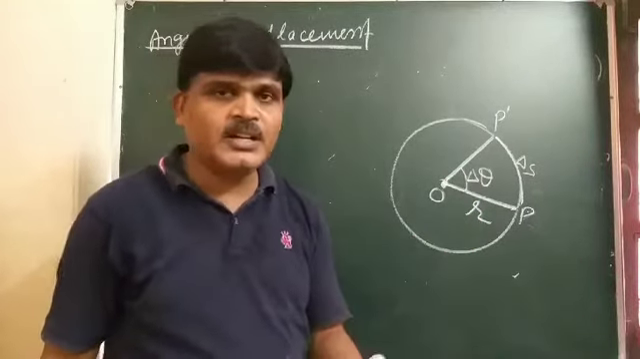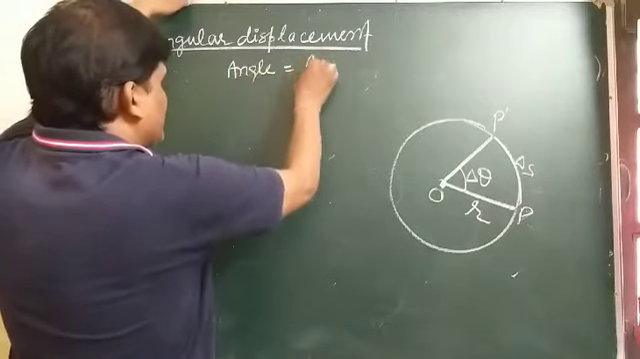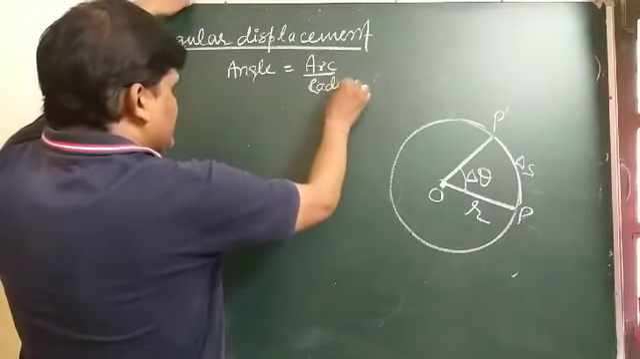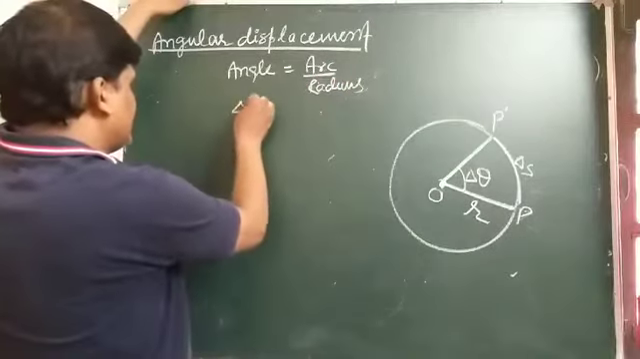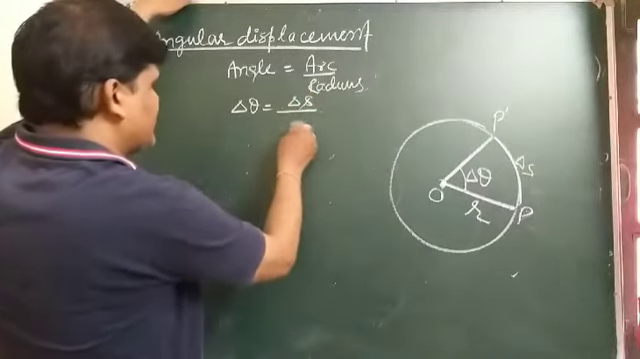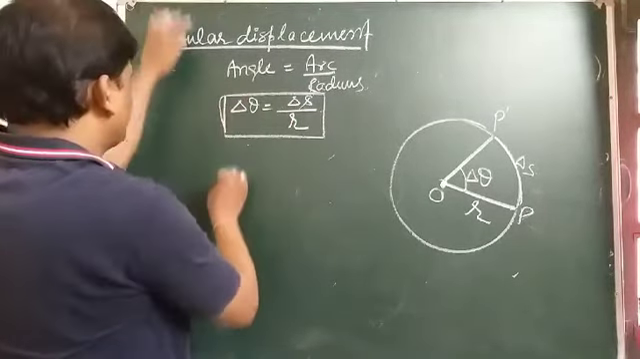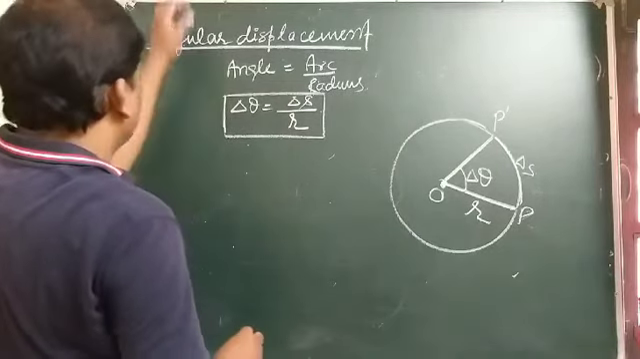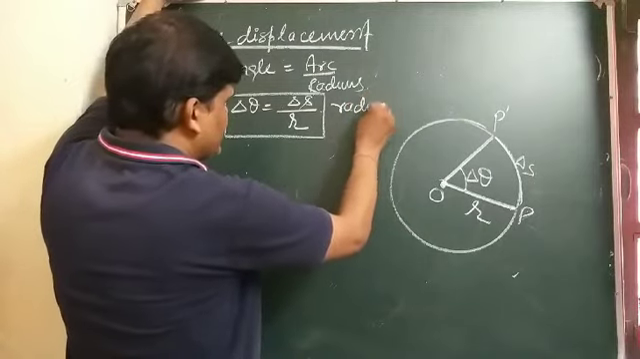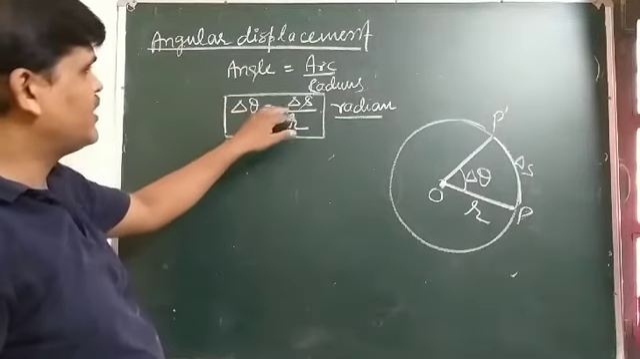And student, you know that angle equals arc by radius. Angle is delta theta, and arc is delta s. Radius we have taken as r. So the angular displacement of the particle in a small interval of time delta t comes out to be delta theta equals delta s by r, and it is expressed in radian. Angular displacement, its SI unit is radian.